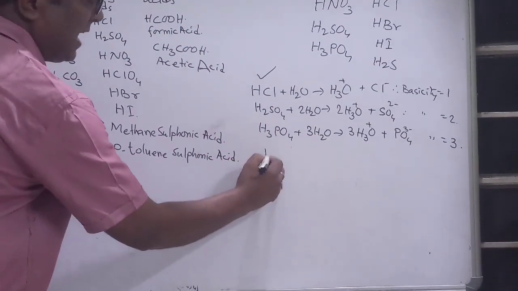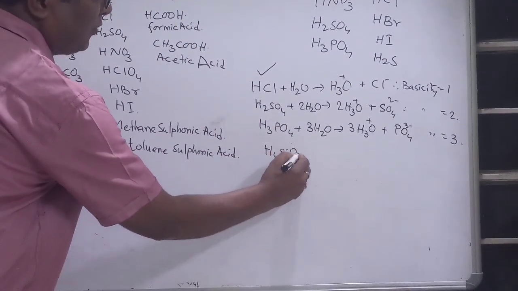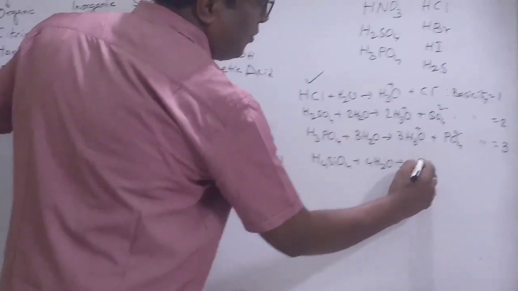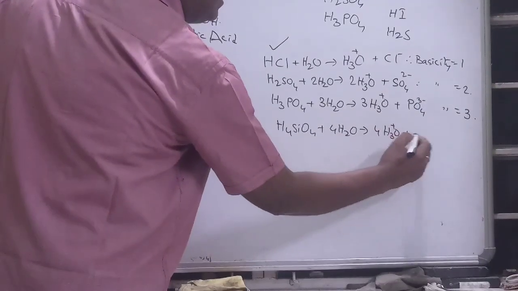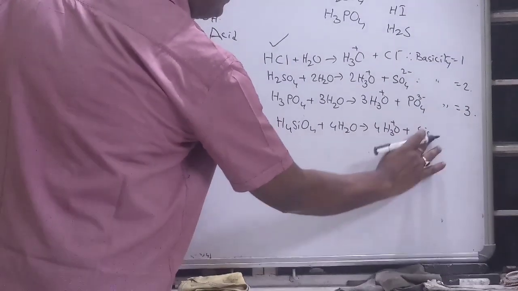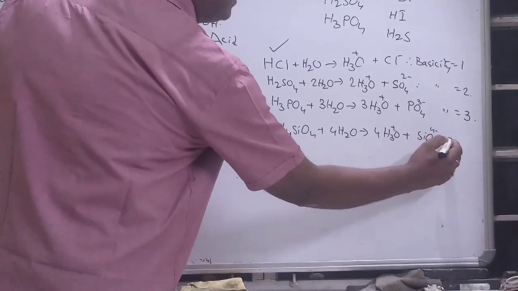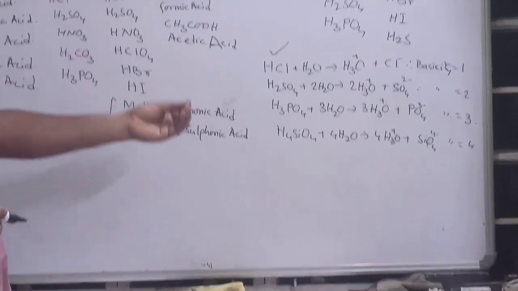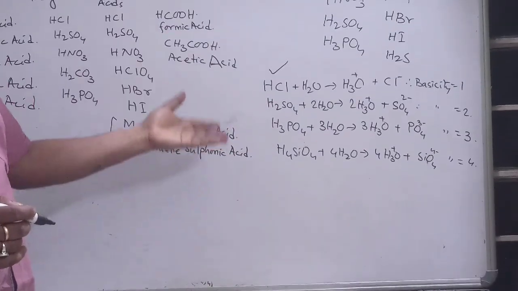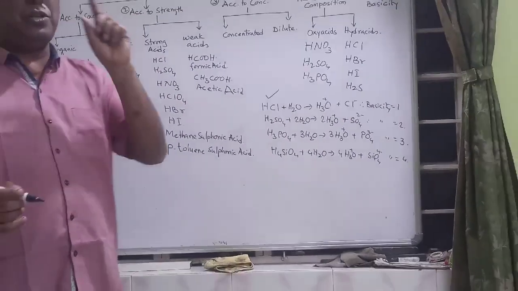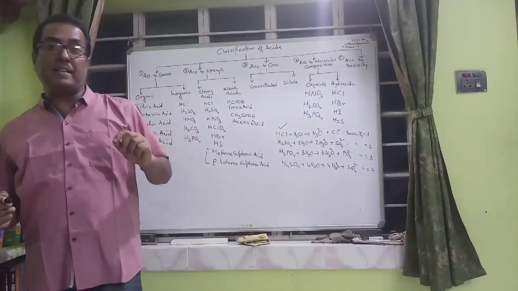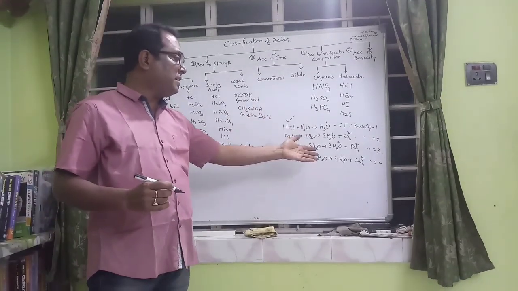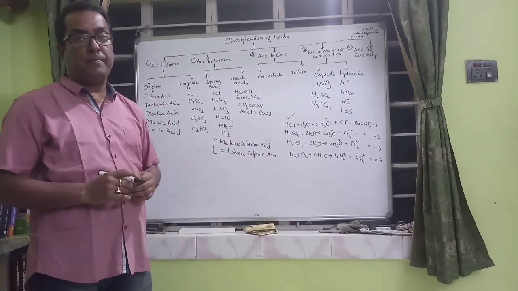When I take silicic acid, H4SiO4, and put it in water, it produces 4 hydronium ions and SiO4 4 minus, therefore the basicity is 4. So you see, it is the number of hydronium ions that is produced by one molecule of an acid. This you have to keep in mind. When you add one molecule of an acid to water, how many hydronium ions it is going to furnish, this is what we call the basicity.